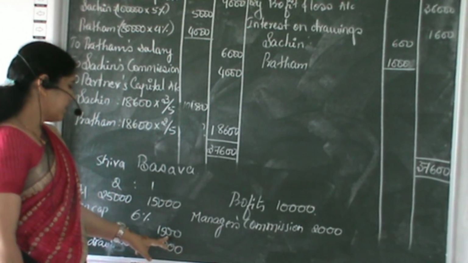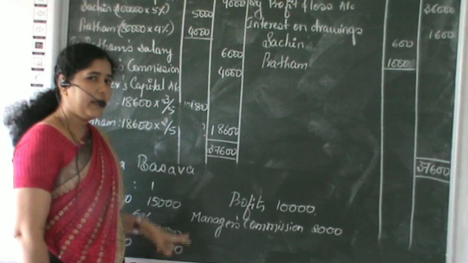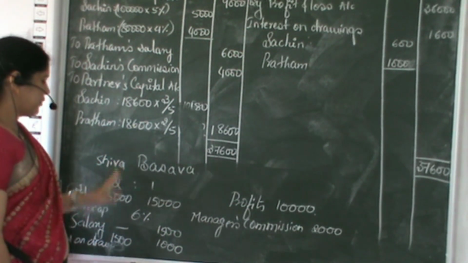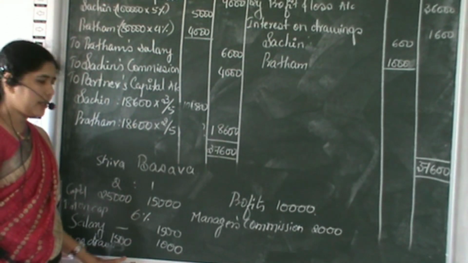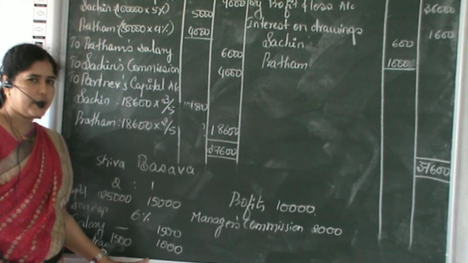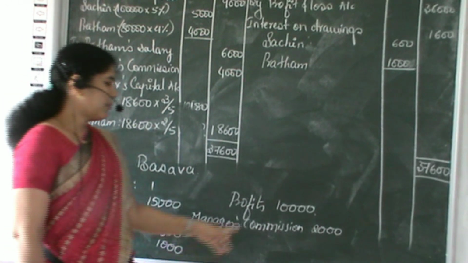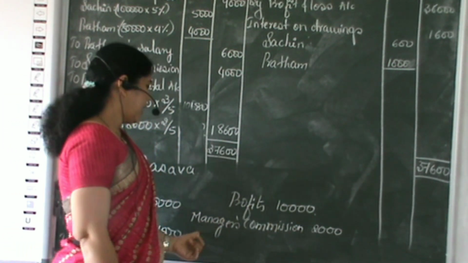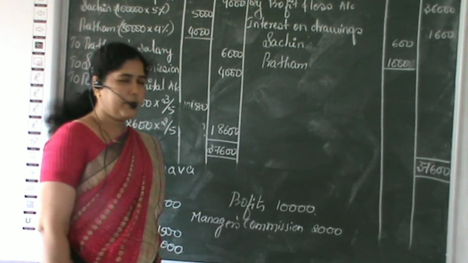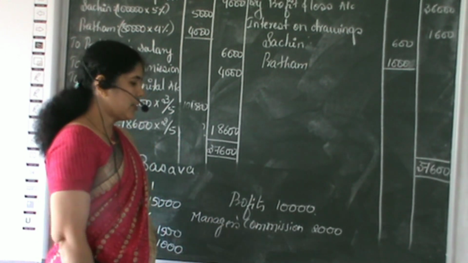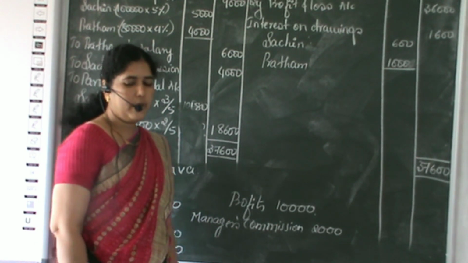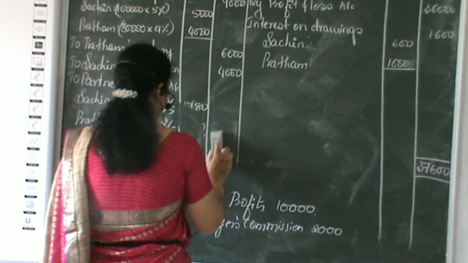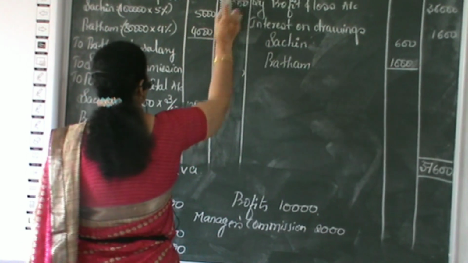Basava will get 1,500 as annual salary. On Shiva's drawings the interest is 1,500 and on Basava's drawings it is 1,000. The annual profit is 10,000 and out of that we have to adjust the manager's commission also, which is rupees 2,000. Let us see how to adjust them in the profit and loss appropriation account.